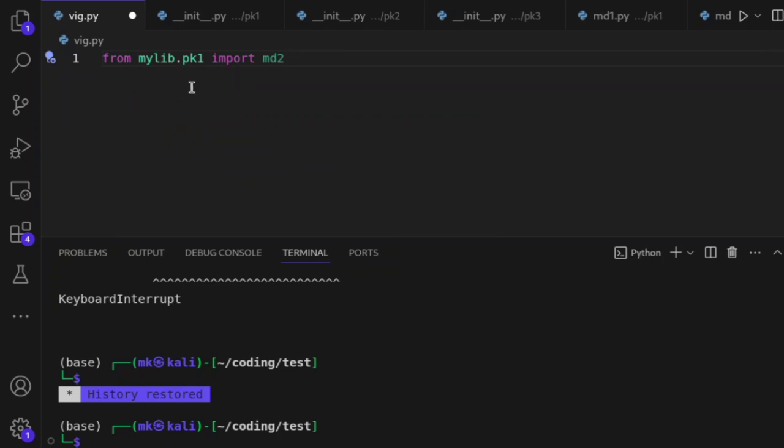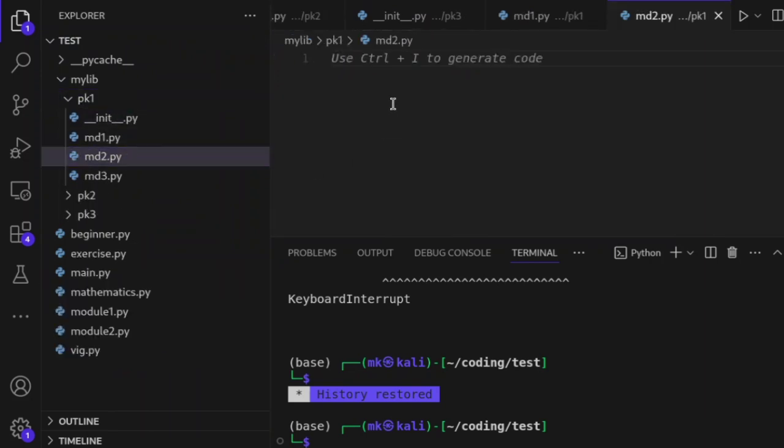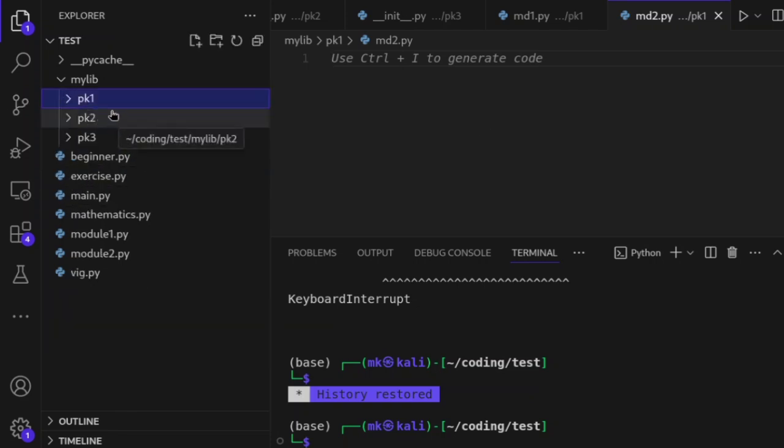I hope you understand. The only way you get the hang of it is to try to create your own library by yourself, just a very simple one like this. Call it my library, package 1, package 2. Then inside you can create functions. For example, inside module 1, you can create functions and call them function 1, function 2, and so on, just to see how a library is created using this structure. But the way libraries are created is completely different. Some people might use this structure, but some might not. They might take completely different routes.